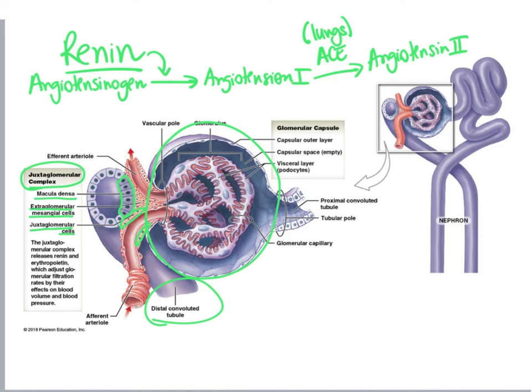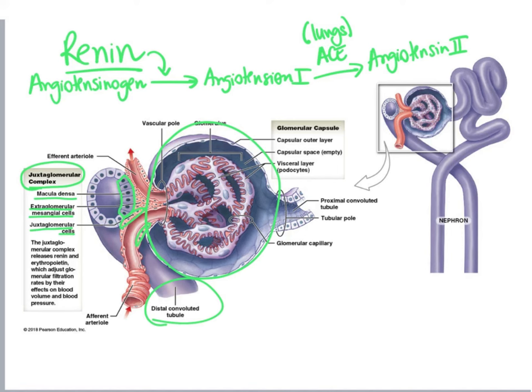Then angiotensin 2 has 4 main effects in our body, which are all related to increased blood pressure. Angiotensin 2 makes us thirsty, it causes the release of aldosterone, it causes the release of antidiuretic hormone, and it is a vasoconstrictor.